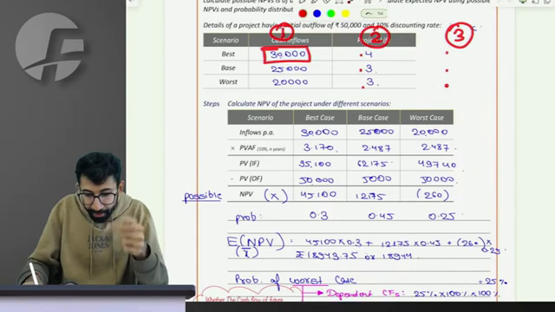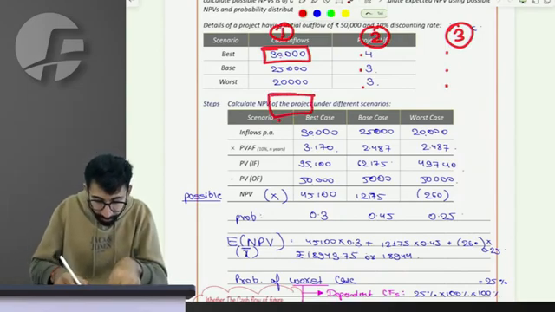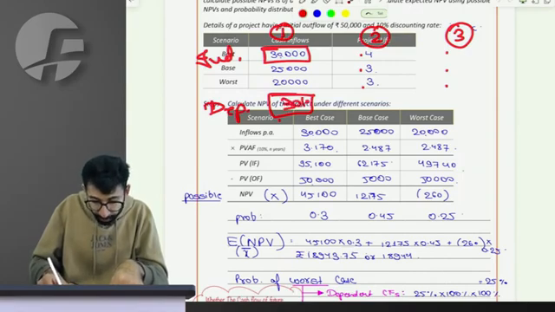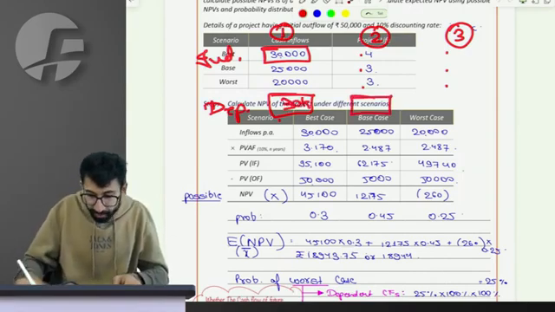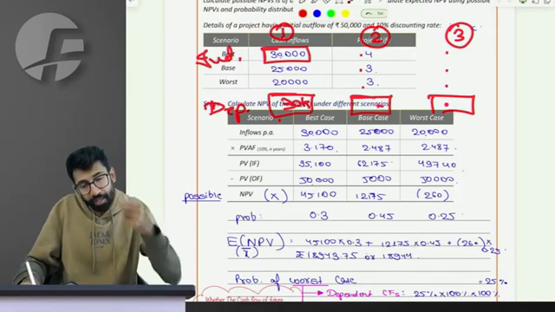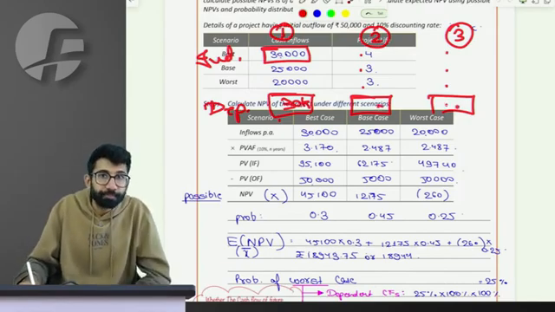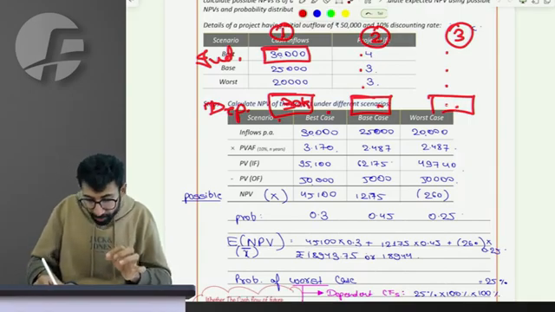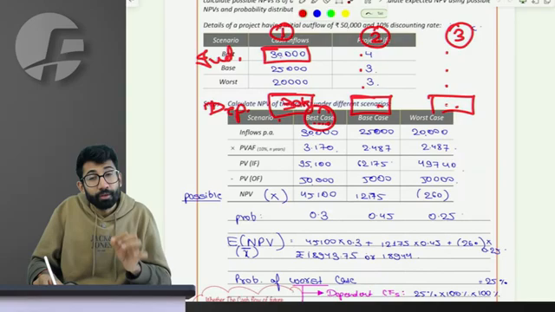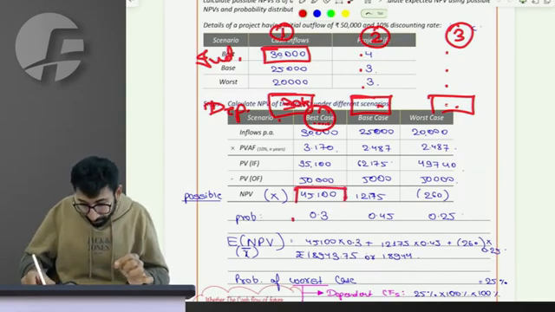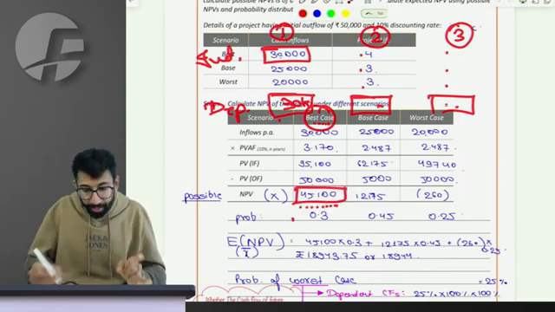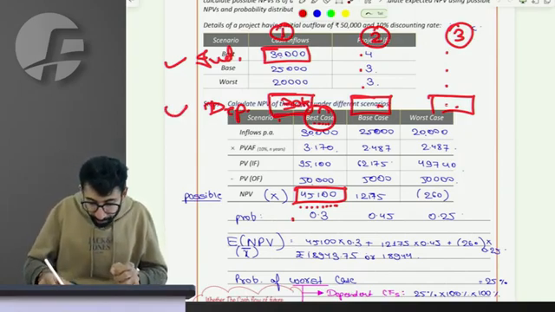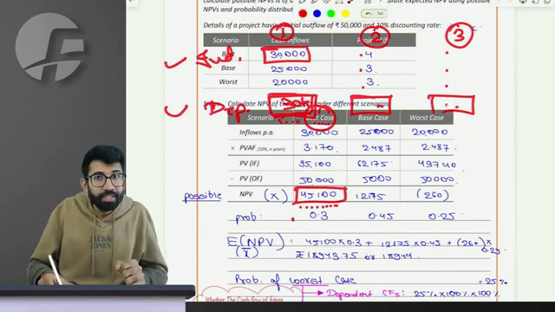This is independent cash flow. Then you have dependent cash flow, that in the first year if it is 30, then 100% in the second year it will be 30, and in the third year again it will be 30. This is 100% sure. So if the examiner asks what is the probability of achieving the best case, the probability of generating this NPV of 45,100, the answer in both the scenarios will be different. Why? If it is a dependent cash flow scenario, life is easy.